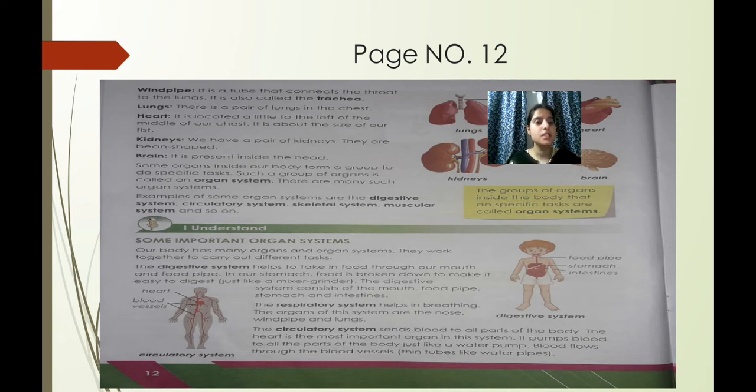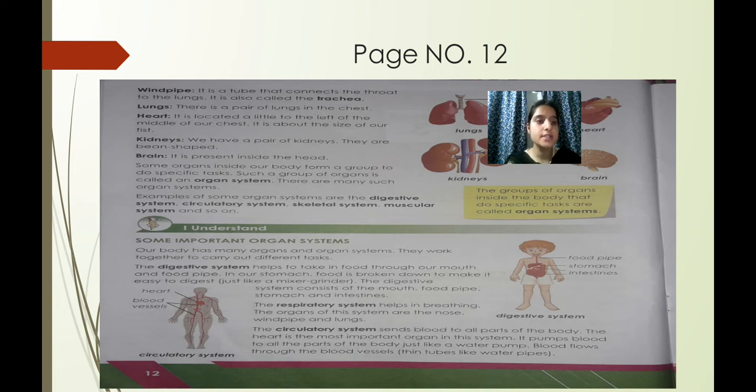Now the respiratory system is related to breathing, the breath which we take in and exhale. We take in oxygen and exhale carbon dioxide, right? So children, the respiratory system helps in breathing. For breathing, which organs are needed? Nose. Through the nose we breathe, right? Then it goes through the windpipe and to the lungs. Next comes the circulatory system.